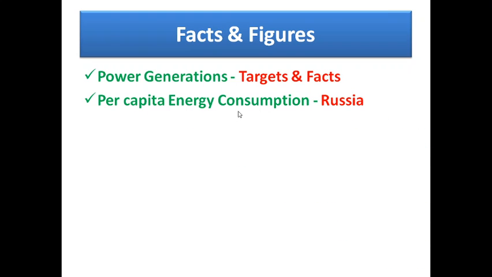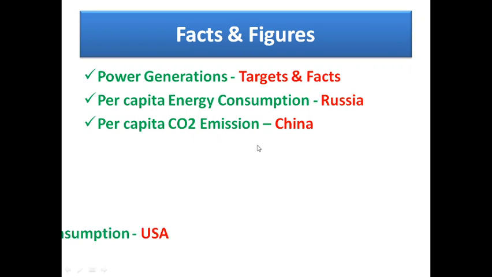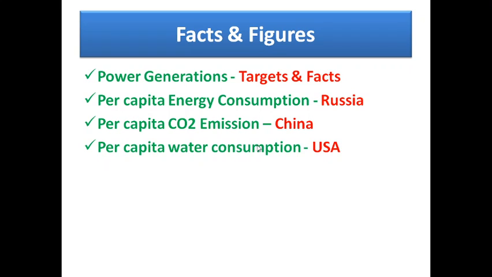Next, per capita energy consumption: Russia is the highest. Per capita carbon dioxide emission: which country? China has the highest per capita carbon dioxide emission. Per capita water consumption: USA.